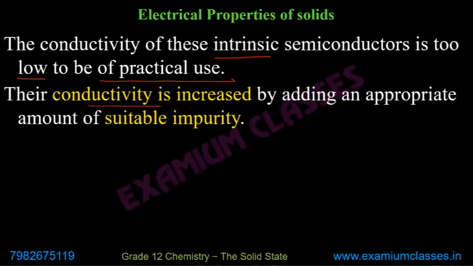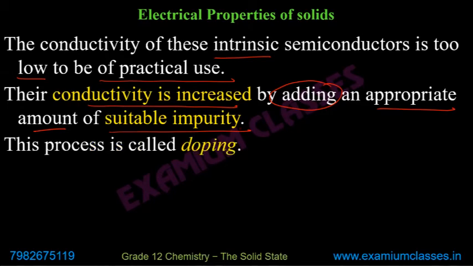So their conductivity is increased by adding an appropriate amount of suitable impurity. Here impurity is actually of benefit. This process is called doping. Addition of impurity is called doping.